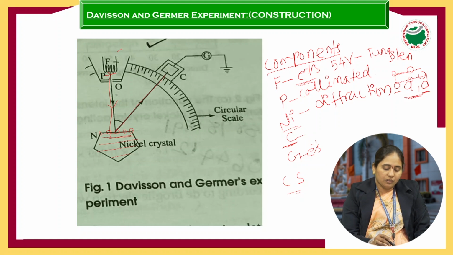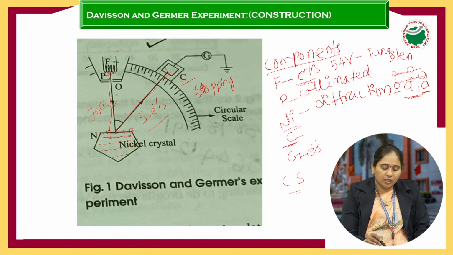The scattered electrons from the nickel crystal are collected by the collector. This is the incident beam of electrons and these are the scattered beams of electrons. The collector maintains a stopping potential or retarding potential. There are two names for this: one is stopping potential, the other is retarding potential.